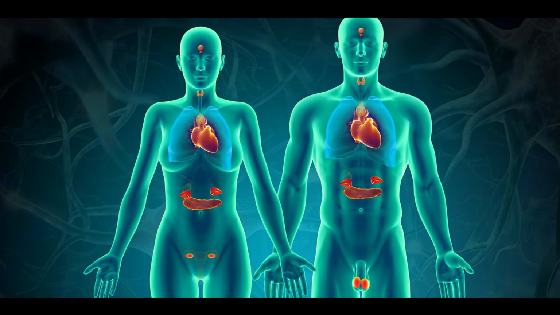Growth hormone releasing hormone is for the secretion of growth hormone stimulation. We also have somatostatin, which inhibits the secretion of growth hormone. We also have gonadotropin releasing hormone, which stimulates the secretion of luteinizing hormone and follicle stimulating hormone. There is dopamine, or DA, also called prolactin inhibiting hormone, or PIH, which inhibits the secretion of prolactin. We also have the posterior pituitary hormones, which are secreted in the posterior pituitary.